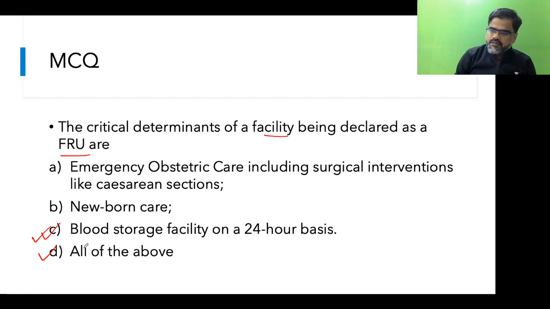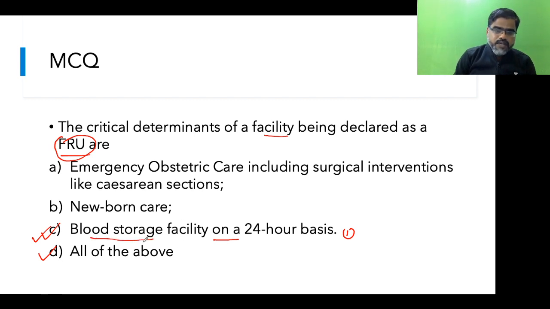Now, those who have answered C, I can understand why you are answering C, because one of the most critical things whenever we talk about FRU is blood storage facility. That's true. Now, if you see the option, students, Raghav, A1, Venkat and Rujuta have answered all of the above.